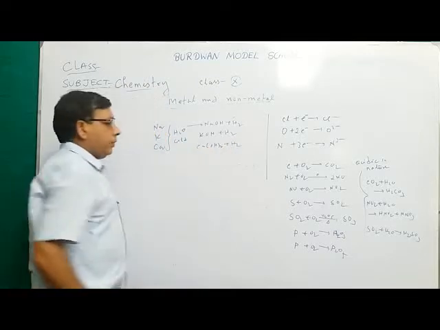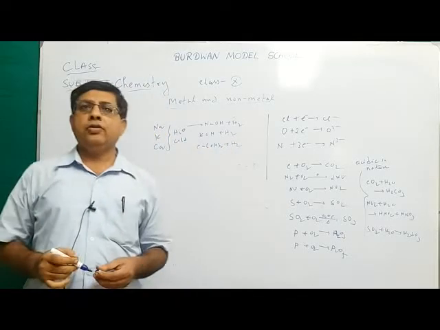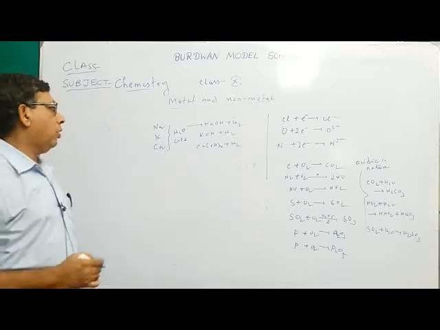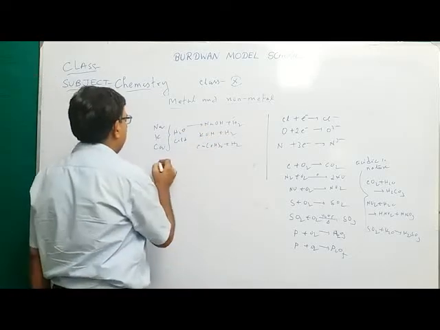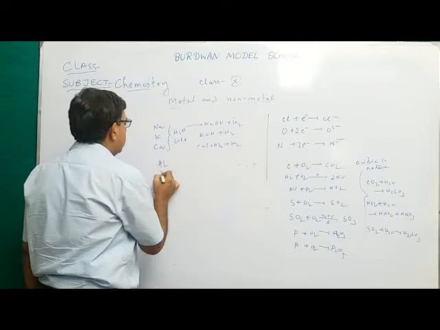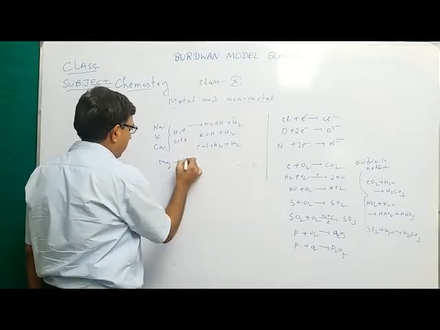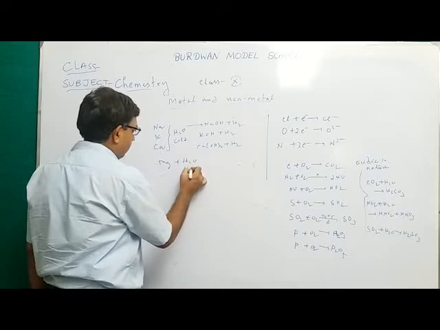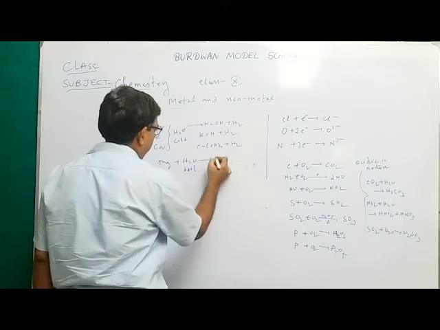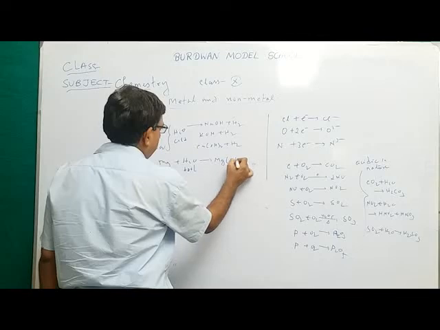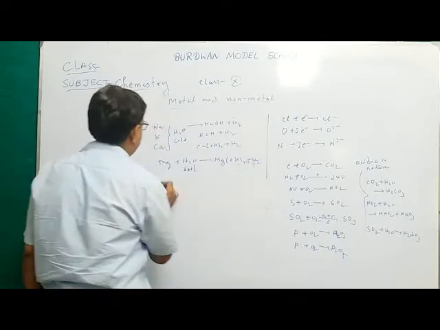So these three very active metals react with cold water to give the corresponding hydroxide and hydrogen. But magnesium reacts with boiled water to form magnesium hydroxide plus hydrogen.